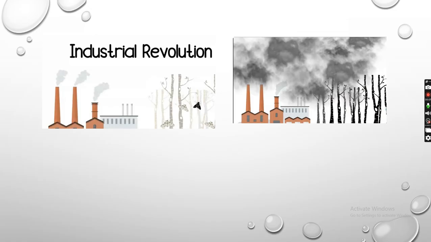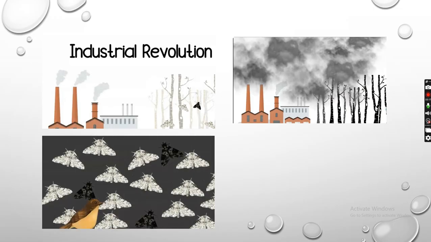Even because of that pollution, the tree colors changed to black. If you see in the picture, you can see the trees turning black. Those birch trees turn black. Now because of the changing color of the background, you can easily spot the white colored ones, right? Whereas the black ones got camouflage. Now it became the reverse.